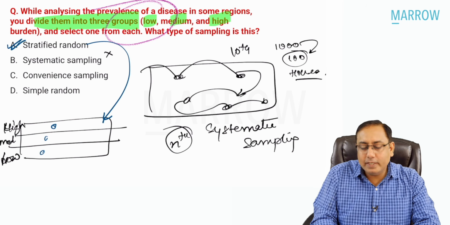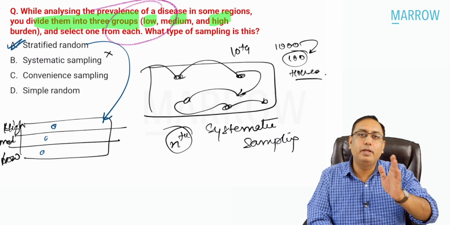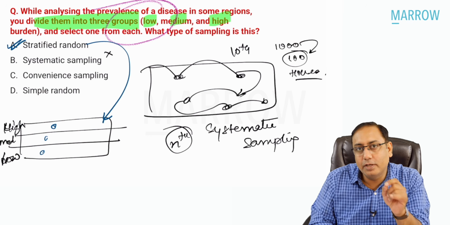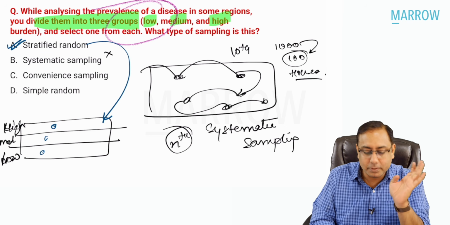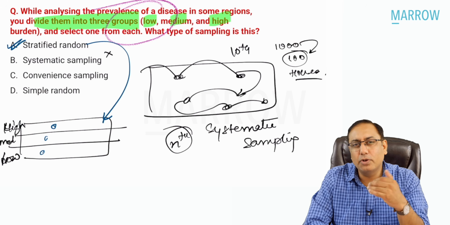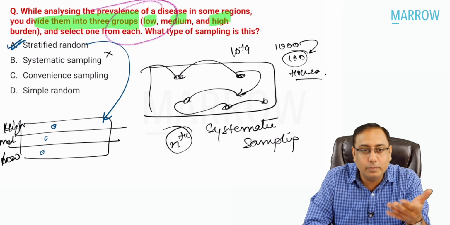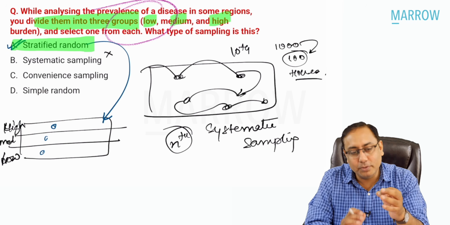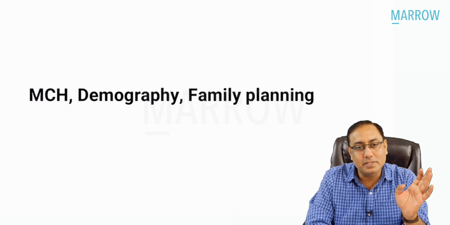It is not convenient sampling. Convenient sampling is where we just generally take the sample, and it is actually a non-probability sampling, not a very good type of sampling. Simple random is based on the lottery method or random numbers method, which is again not the case. So the best answer you would like to mark in this MCQ is stratified random sampling.